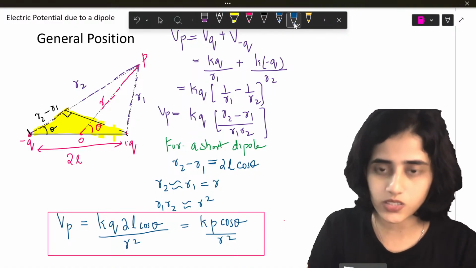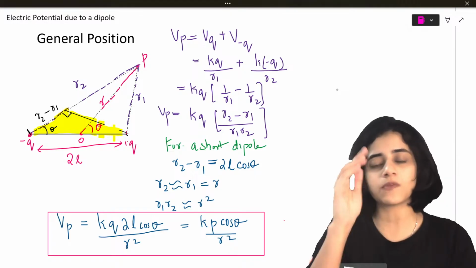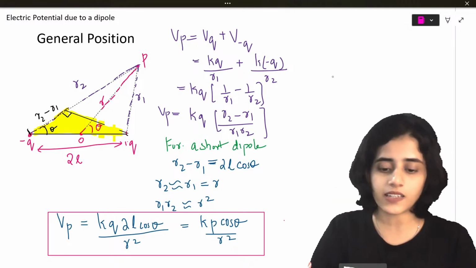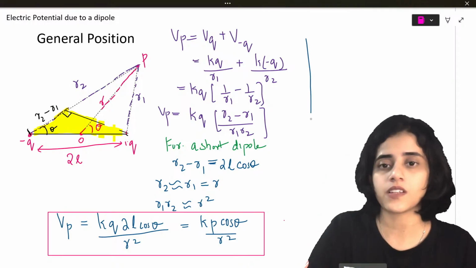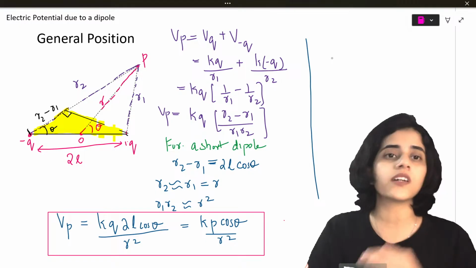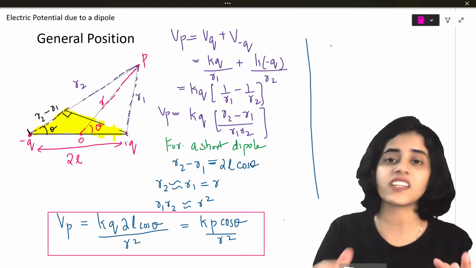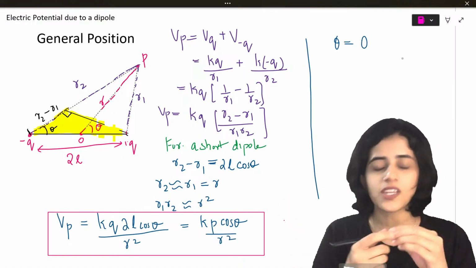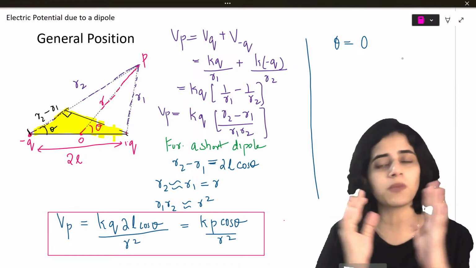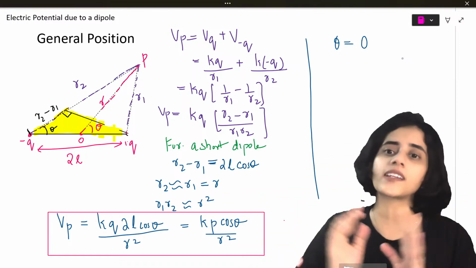Now imagine you have point P at an angle where theta is. You don't know the formula for equatorial and axial. So I give you a question. Find out the electric potential due to a dipole at a point where theta is 0. When theta is 0, obviously it means axial position. Because you are all smart, you know the formula for axial position, so you will directly tell me. But imagine someone does not know axial position.